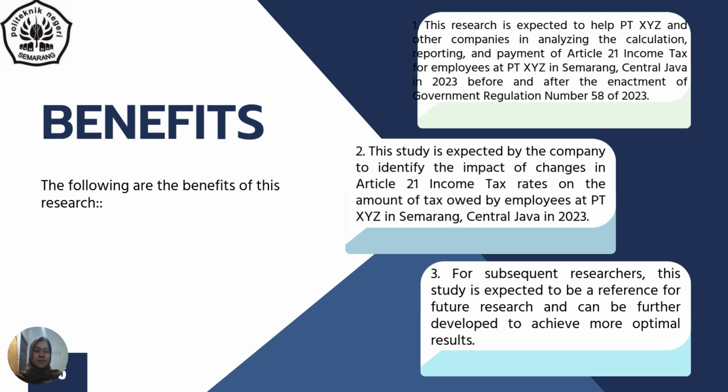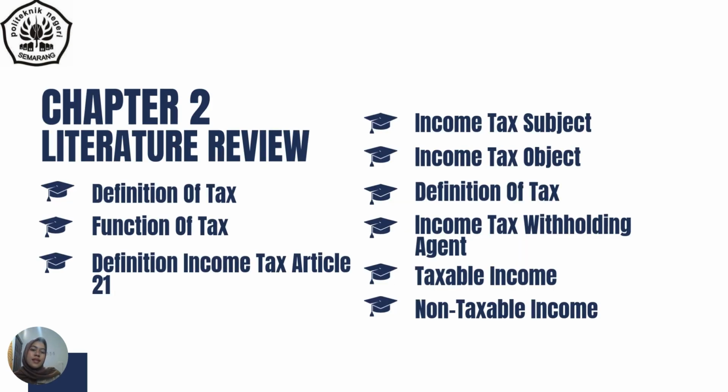The next is Chapter 2, Literature Review. The first is Definition of Tax, second, Function of Tax, number third is Definition of Income Tax Article 21, number fourth is Income Tax Subject, number fifth, Income Tax Object, number six is Tax Rates, number seven, Income Tax Withholding Agent, number eight, Taxable Income, and the last is Non-Taxable Income.